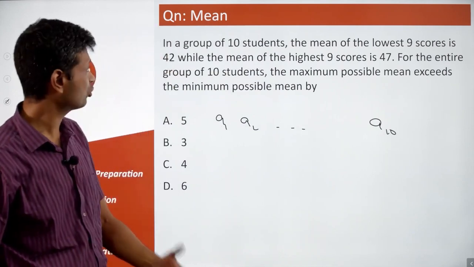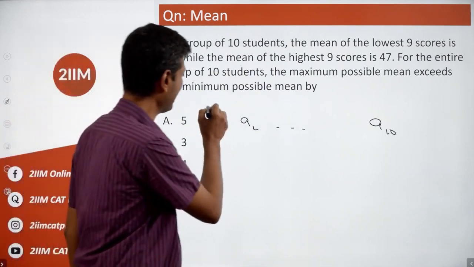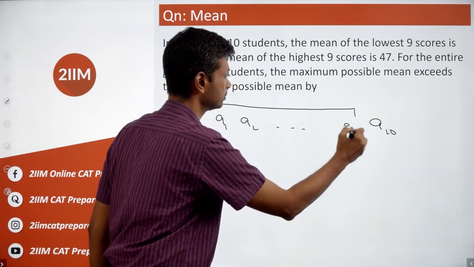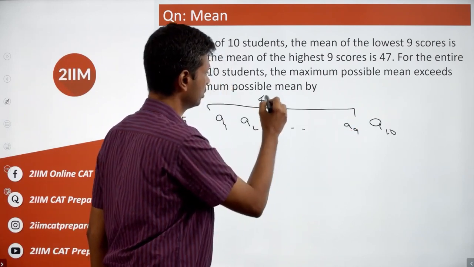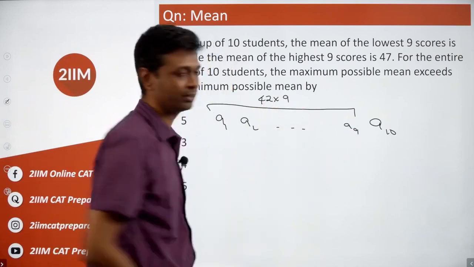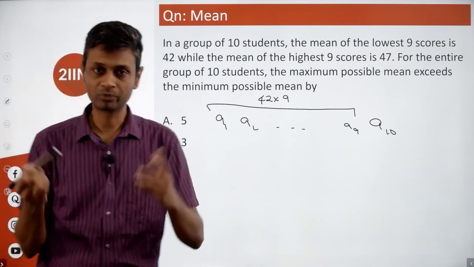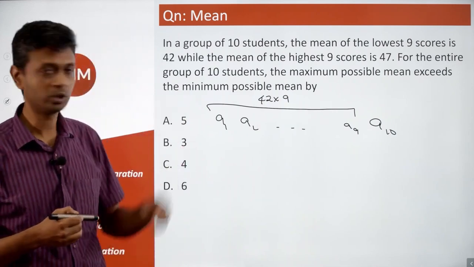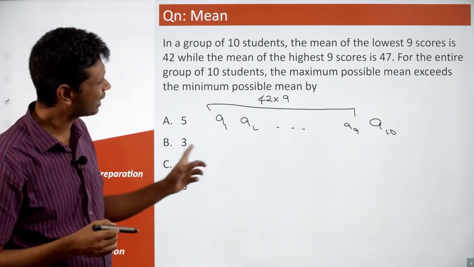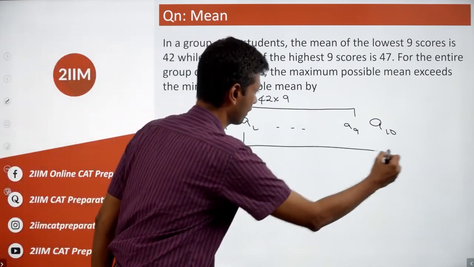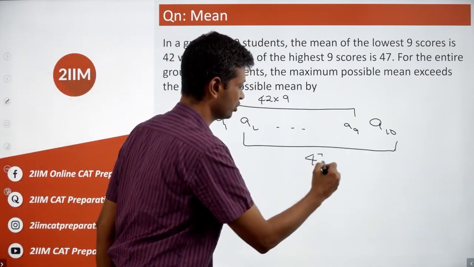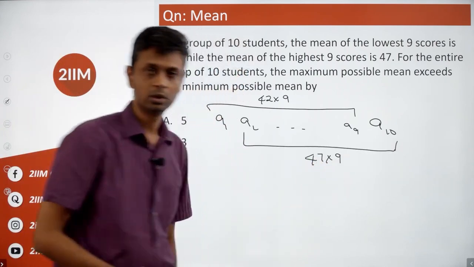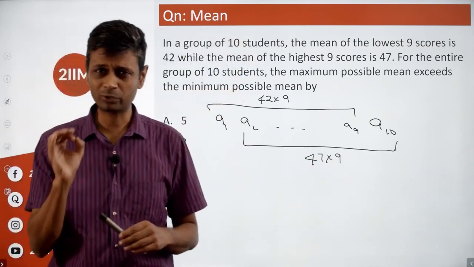Mean of the lowest 9 scores is 42. So I'm going to add up A1 to A9. Sum of all this is 42 into 9. When I don't want to deal with the mean, I want to deal with the total. The 9 entities, so total is 42 into 9. The sum of these 9 is 47 into 9. Sitting here is a very simple, very powerful idea.